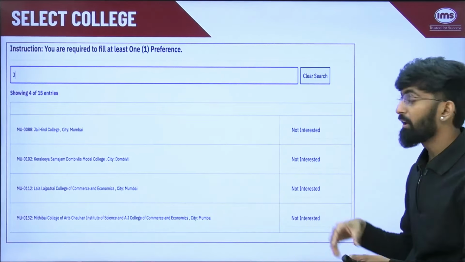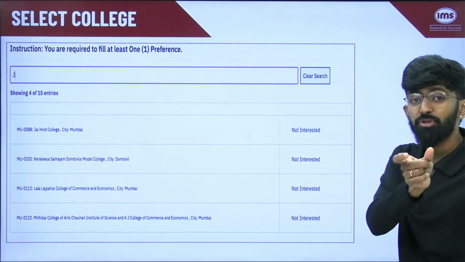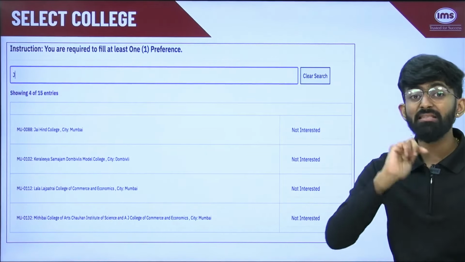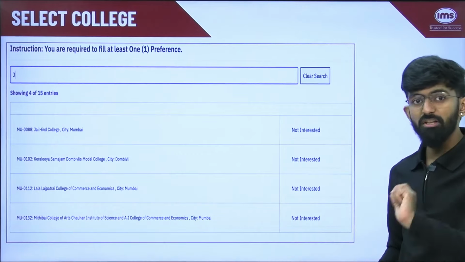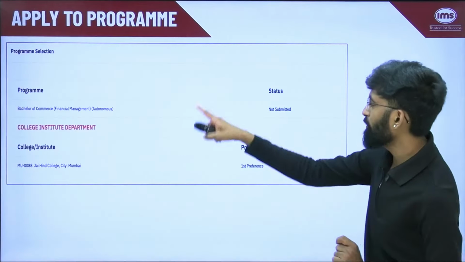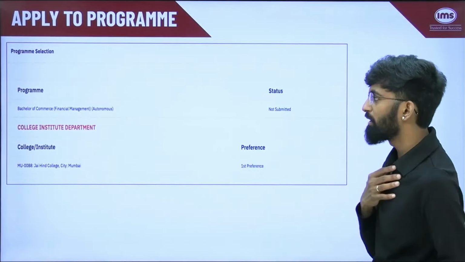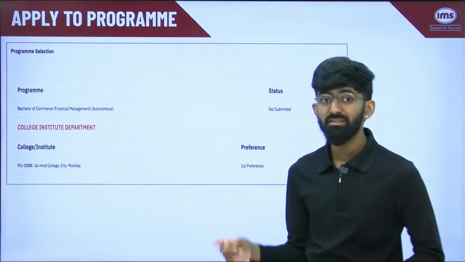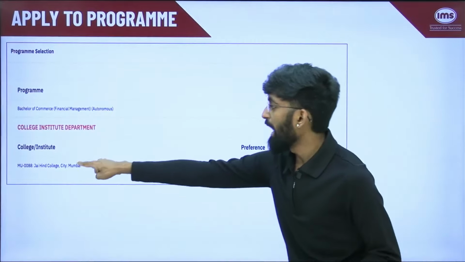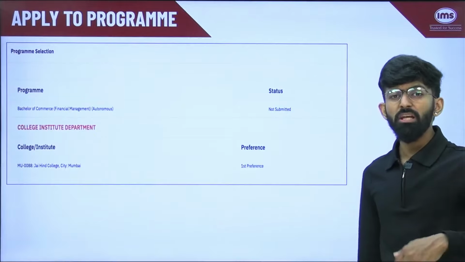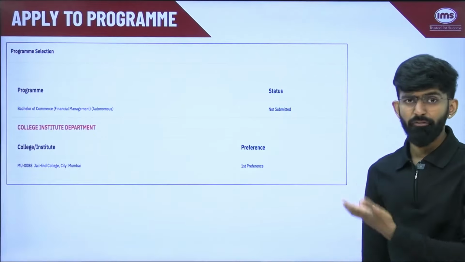In that, right now the default option is not interested, but you can click on this and change the preference order for this particular college. So after you have changed the preference, you can see that this particular student selected Bachelor of Commerce, Financial Management and Jai Hind College as the first preference. You are allowed to keep multiple colleges at different preference order.